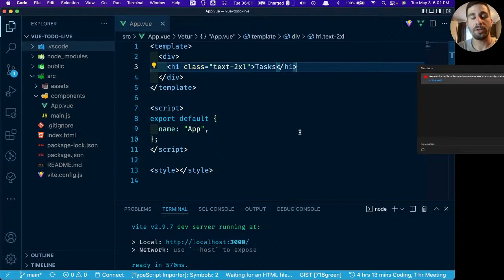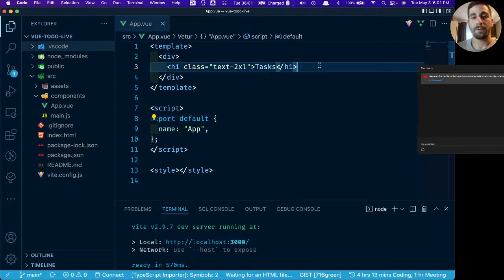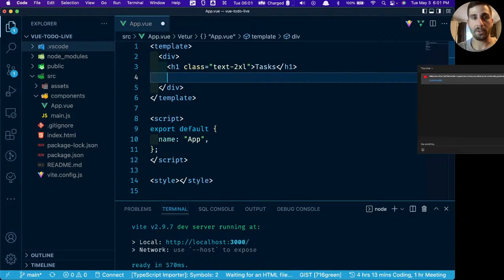So when we think about a to-do list, what do we want this to-do list to have? It's going to have an input where you can type a new task that you want to add. You are going to have a button so that you can add the task, right? So once you have something typed in, you'll have a button. You press the button, it adds the task to your to-do list. And then when that happens, we need to clear the input and allow for the next task to be entered. So that's where we're going to start. The first thing that we're going to throw in here is going to be an input.